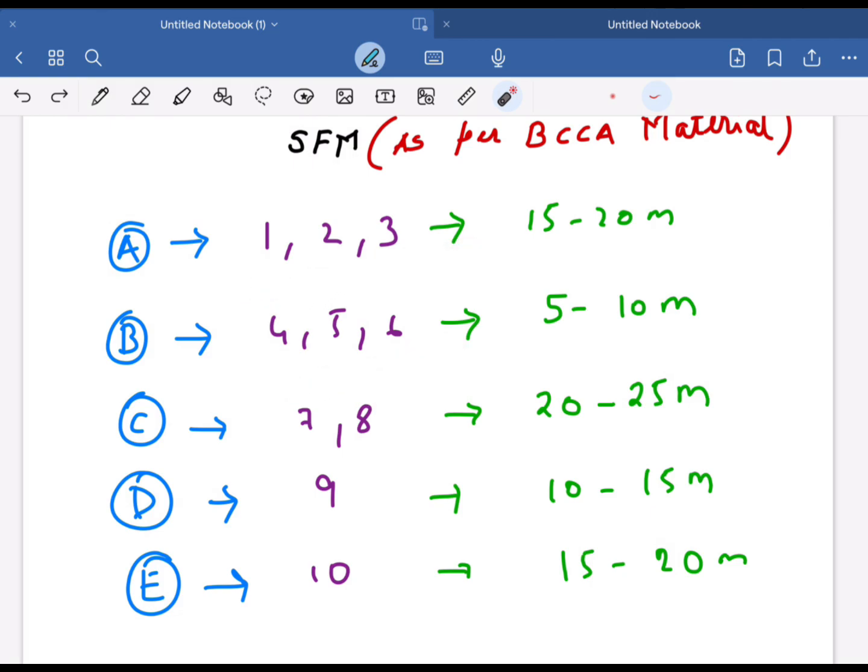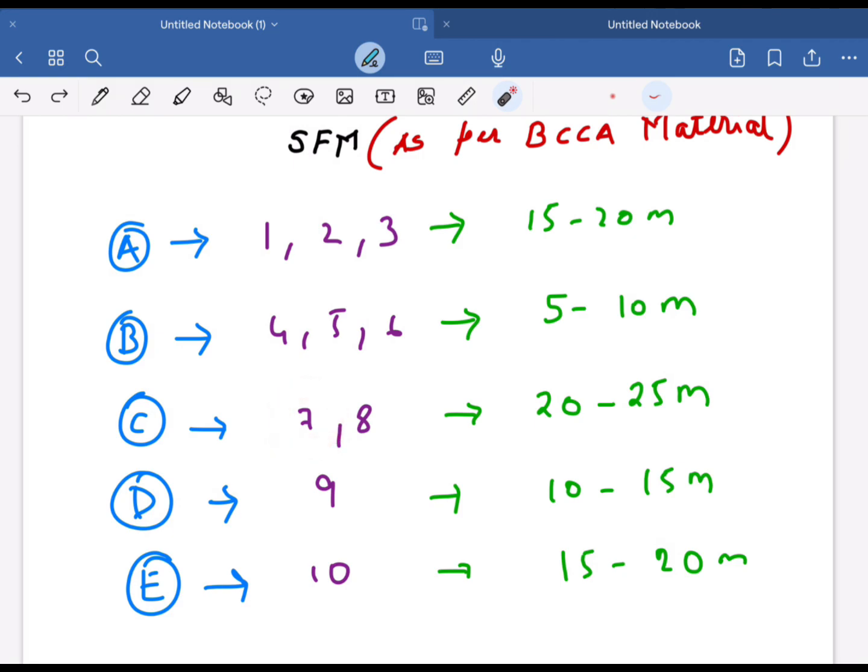Because in SFM, the marks distribution is not stable. In one attempt, portfolio management was asked for 40 marks. In the very next attempt, forex was asked for 30 marks. In one attempt, capital budgeting was asked for 30 marks. So if you want to take any chapter as a choice, you should be mentally prepared for a bouncer in the exam. And with personal experience, I am telling you to not take portfolio management as choice.